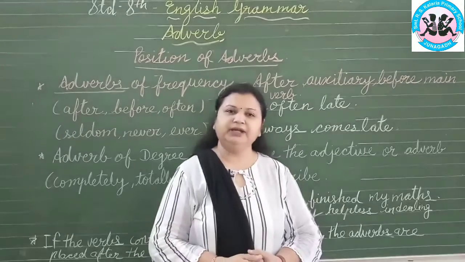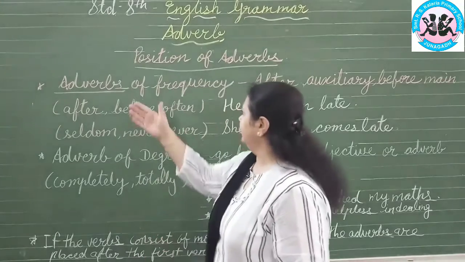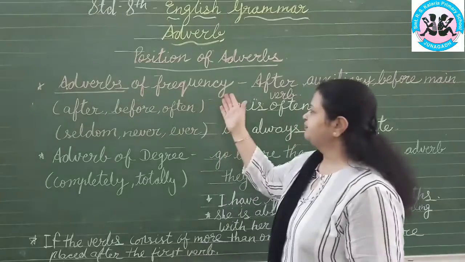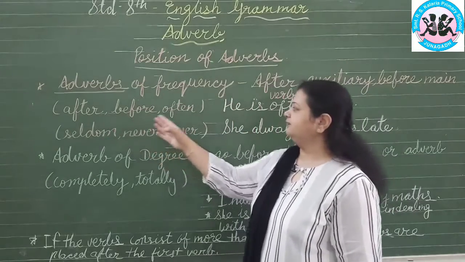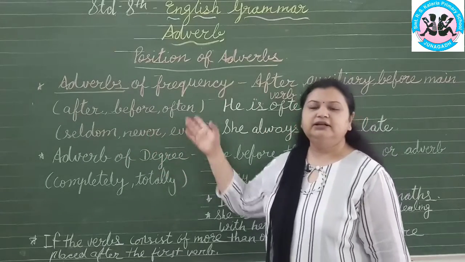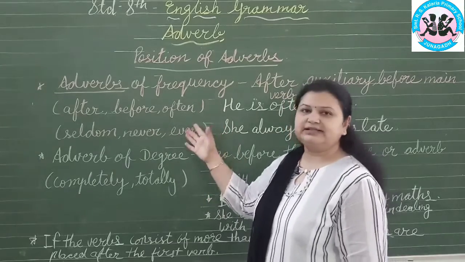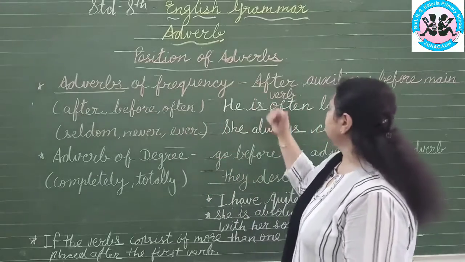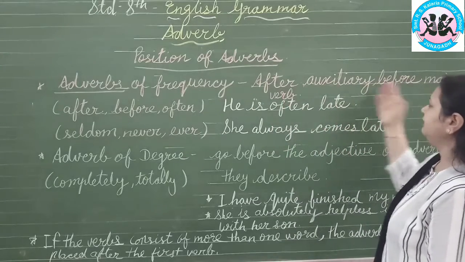Students, adverb of manner, adverb of place and time, you have learned. Now next is adverb of frequency. Adverbs of frequency are words like always, often, seldom, never, ever. This says how often. Okay, adverb of frequency says how often. So now how can we use it? After auxiliary and before main verb.